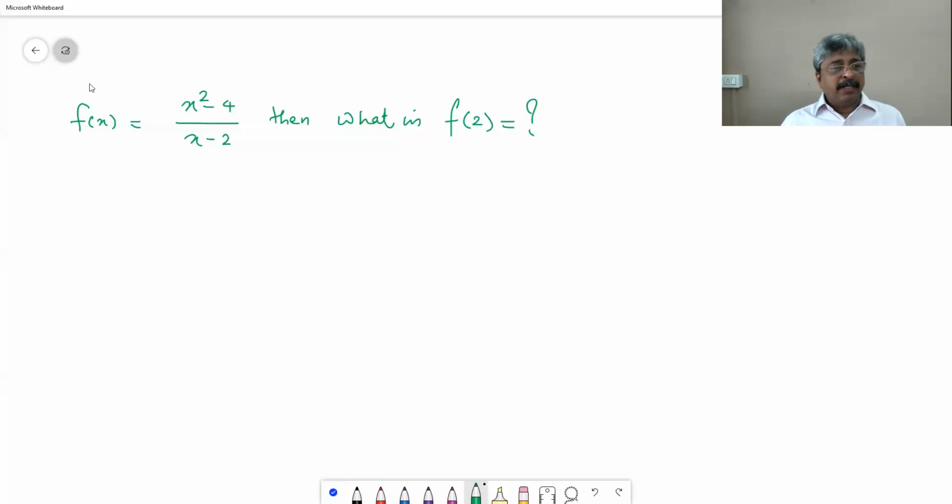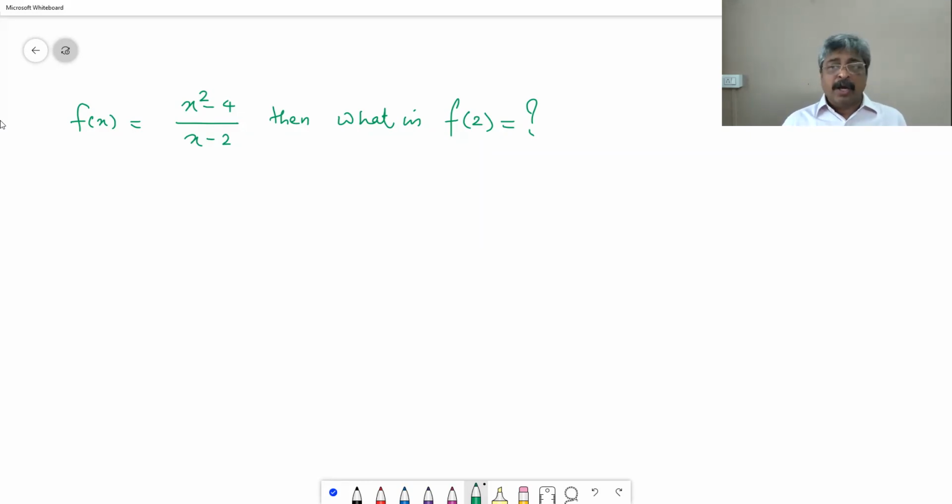Now, the moment this problem is given to us, we say f of x is equal to x square minus 4 upon x minus 2. We say that in the domain of definition of f of x, x is equal to 2 is absent. If x is equal to 2 were present in the domain, then the function is not defined, the function is illegal. We cannot find the value of f of x at x is equal to 2. That has been the approach which we have been taking, which is correct if we do not have calculus with us.